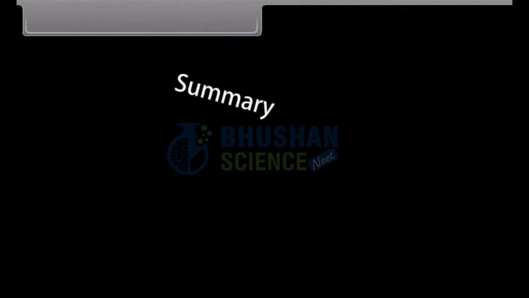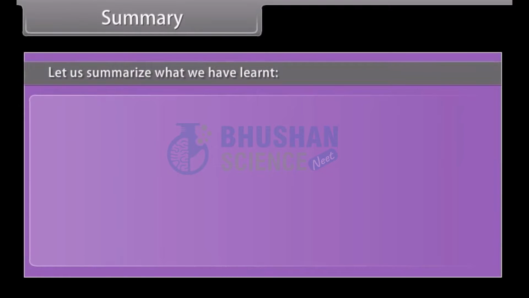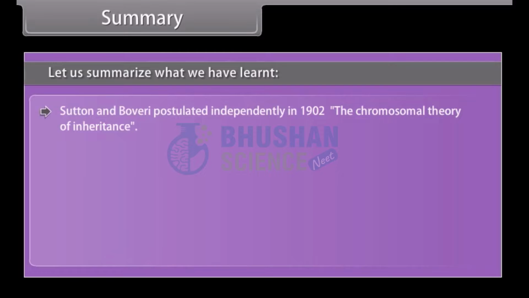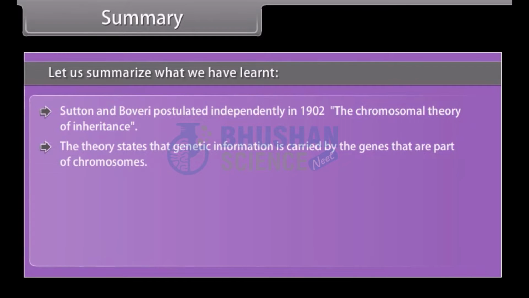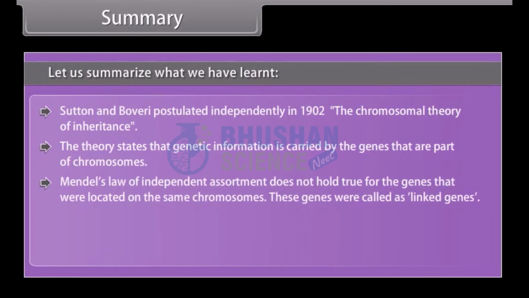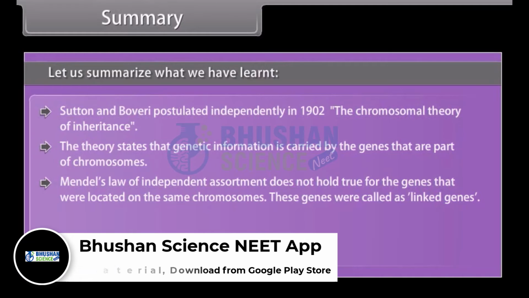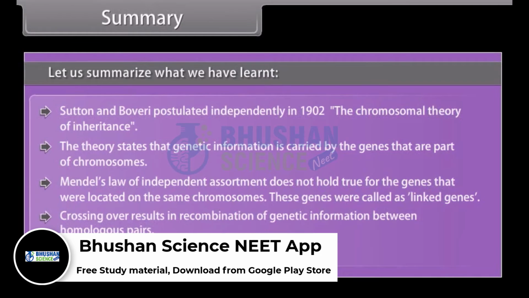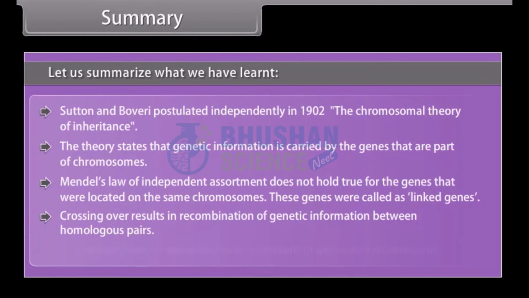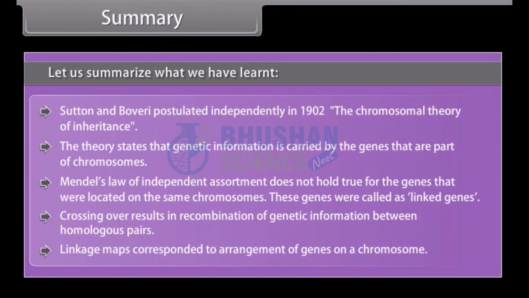Summary. Let us summarize what we have learned. Sutton and Boveri postulated independently in 1902 the chromosomal theory of inheritance. The theory states that genetic information is carried by the genes that are part of chromosomes. Mendel's law of independent assortment does not hold true for the genes that were located on the same chromosomes. These genes were called as linked genes. Crossing over results in recombination of genetic information between homologous pairs. Linkage maps corresponded to arrangement of genes on a chromosome.